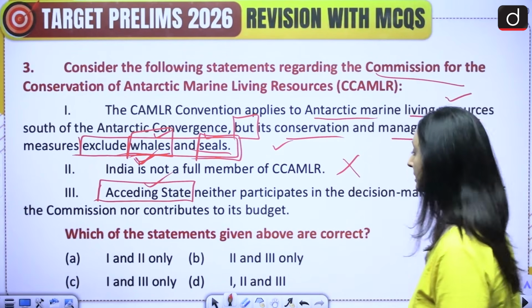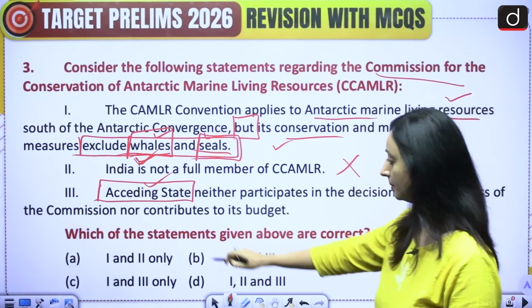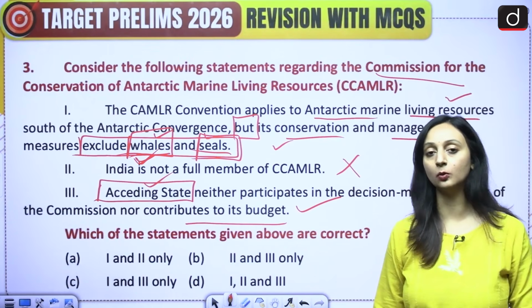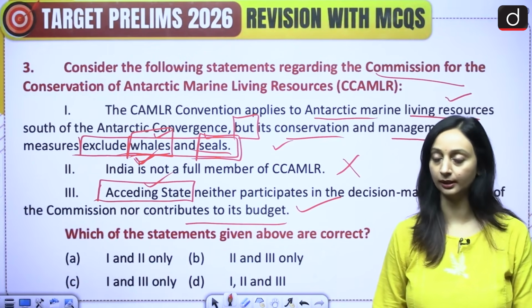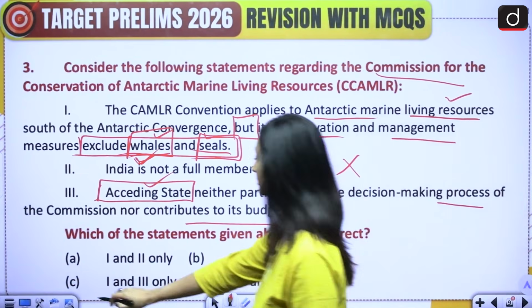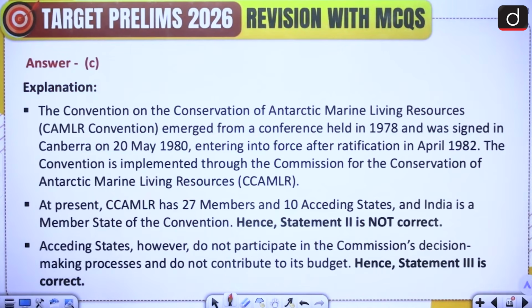So the acceding states neither participate in the decision-making process nor contribute to the budget. Yes, this is correct. The acceding states do not contribute to it, only the founding states contribute to this. So the correct answer here would be, 2 is incorrect. So we have 1 and 3 only, which is C. So please take a screenshot of this.